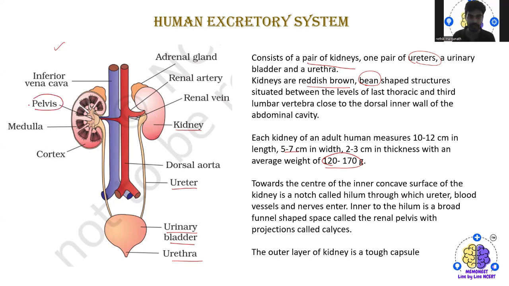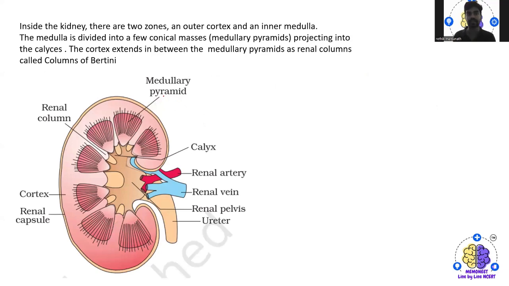So here we have the pelvis, and there are certain projections here. We normally call them medulla, right? Sorry, we actually call those projections calyces. Later on, the outer layer of the kidney is very tough and capsulated, and inside the kidney, when we take a transverse section of a kidney,